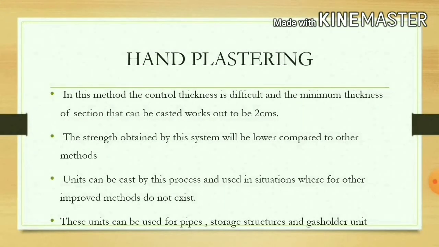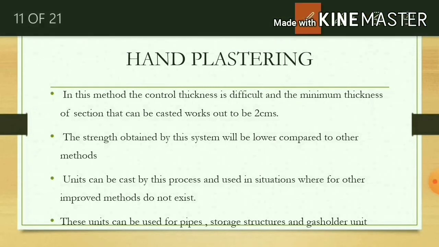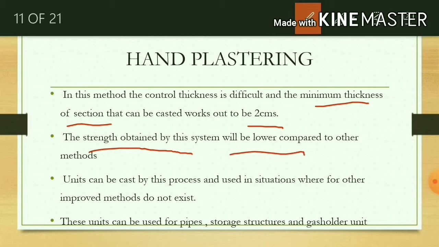Hand plastering method. In this method, the minimum thickness of the section can be 2 cm. This method cannot be used for less than 2 cm thickness. The strength obtained by this system will be lower compared to all other methods.